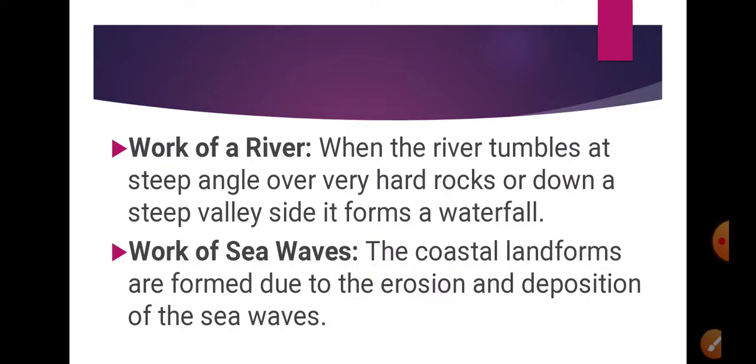The next heading is working of a river. What is the meaning of this? The running water in the river erodes the landscape. When the river tumbles at steps, angles, over very hard rocks or down a steep valley, it forms a waterfall. So as the river is flowing it tumbles at step angles. Step angles means like stairs, we go up and down, no? That means it tumbles over hard rock or down a steep valley. Then it is known as a waterfall. You all can see in diagram 3.4. That is the waterfall.